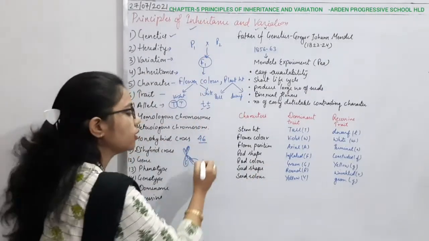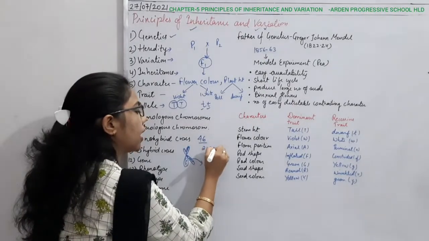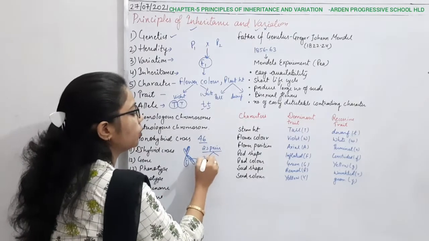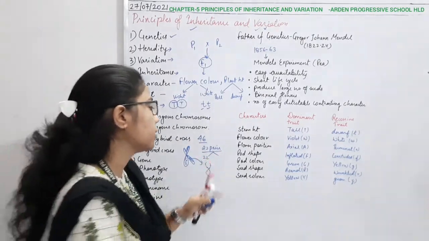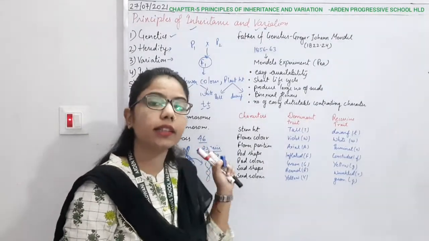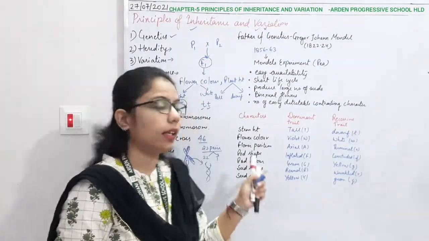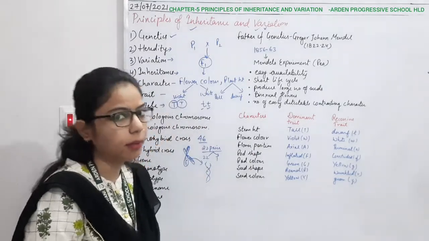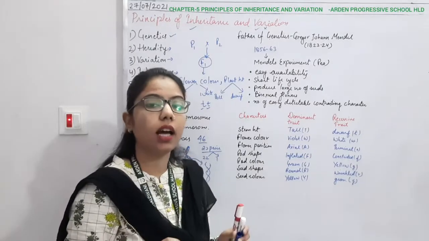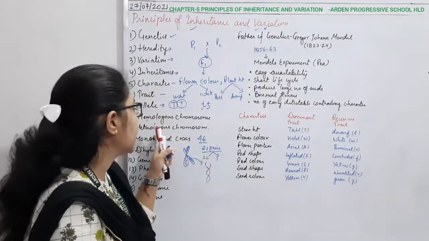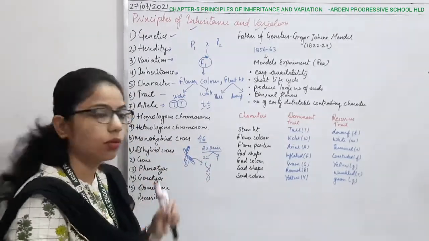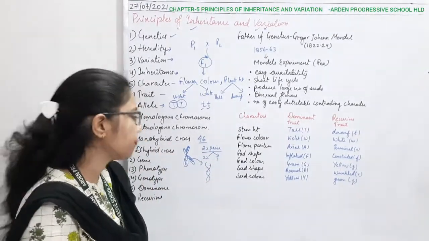And how many pairs? 23 pairs. And we all know that out of these 23, 22 are autosomes. There is a difference of only one chromosome, which decides the gender of the baby and is helpful for sex determination, right? So what we can say is that all those placed at the same locus are known as homologous, and the different ones will be the heterologous chromosomes, right?